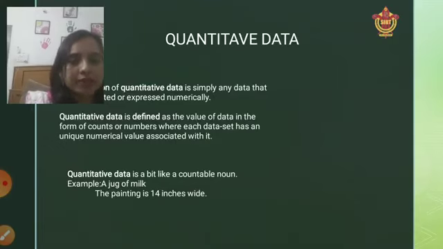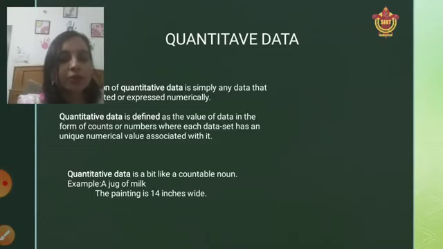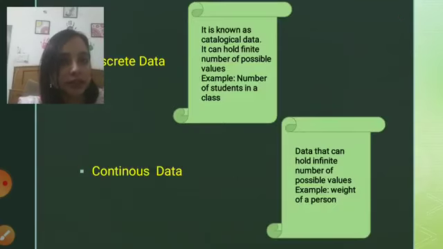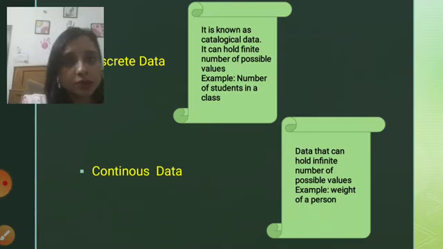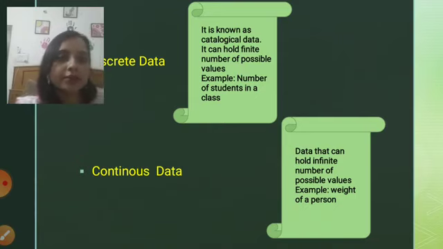So anything which is countable, like one medicine, or a jug of milk, or a painting which is 40 inches, you can count the size of the painting. You can count the height of a person, that is again considered quantitative data. We can also measure the weight of a person, that is again quantitative data. But quantitative data is again classified into categories, that is, discrete and continuous. These are the two main types of quantitative data.